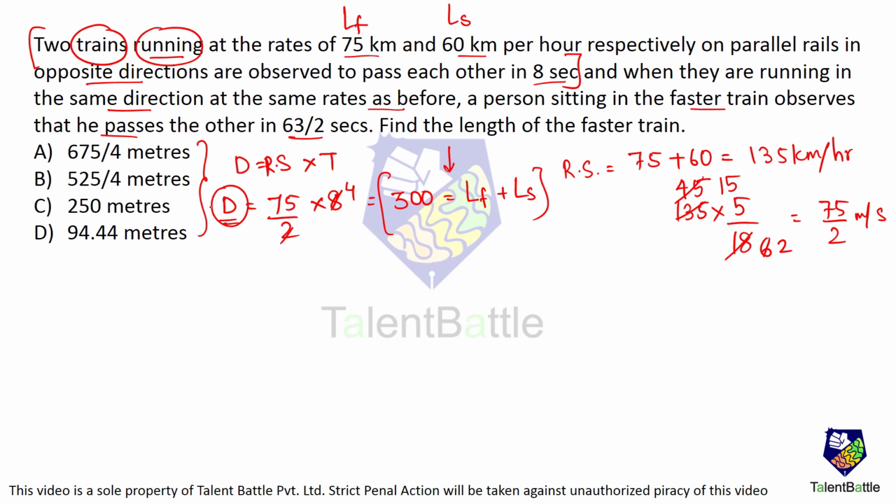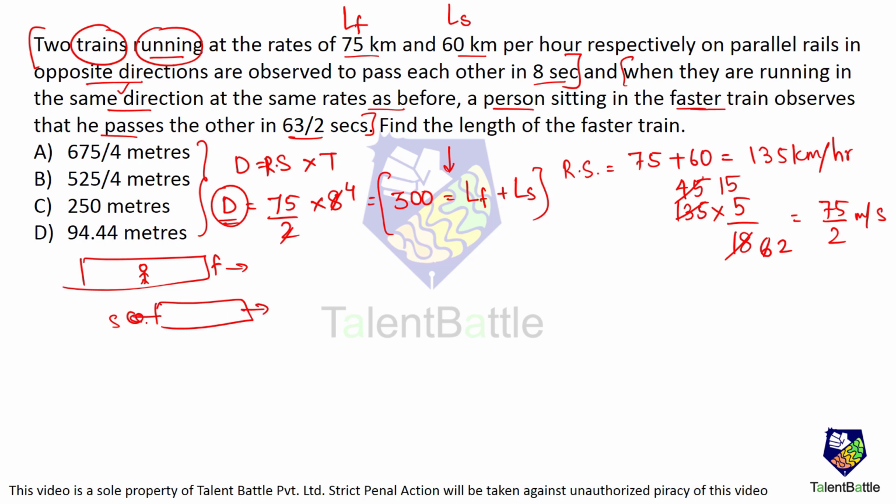Now what is given is that when they are running in the same direction at the same rates, a person sitting in the faster train observes that he passes the other in 63 by 2 seconds. Find the length of the faster train. They are not saying that the two trains are crossing each other. So this is the faster train, and a person is sitting over here. This is the slower train going in this direction. Both of them are going in the same direction.